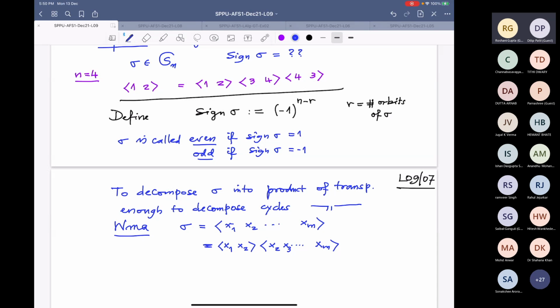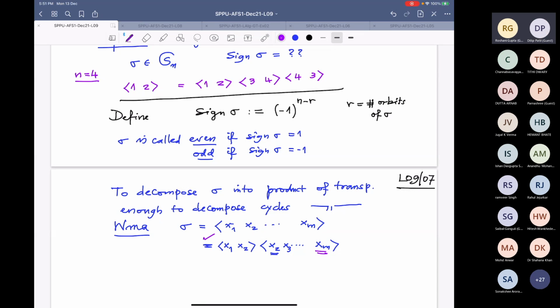And what about x1? x1 is going to x2. This is not playing a role, since x1 is not appearing here. So the only thing is I have to check x2, and x2 is correctly going to x3. xn is the troublesome case, because xn gets involved with x2 and then x2 goes on. So this is correct. Is it clear what I'm saying? Yes, sir.